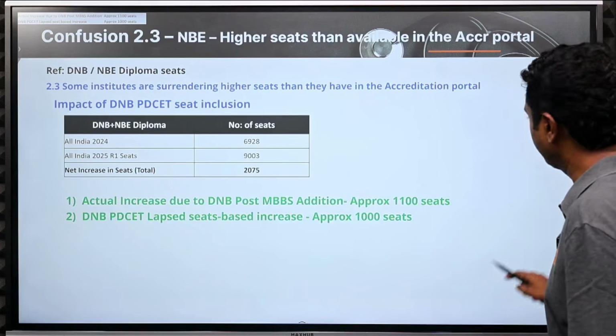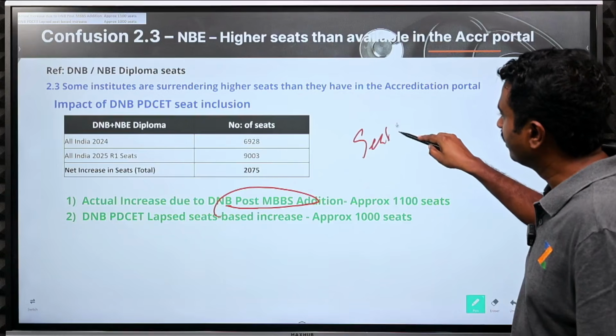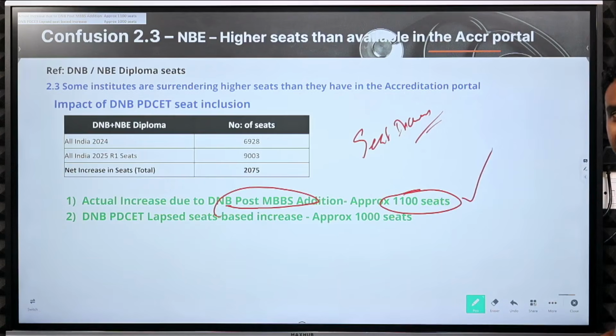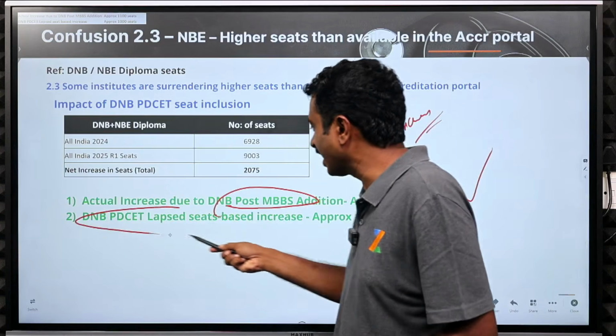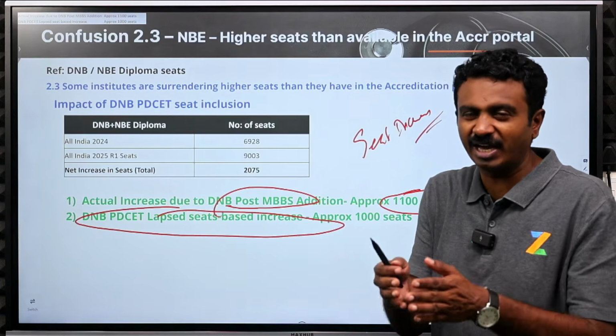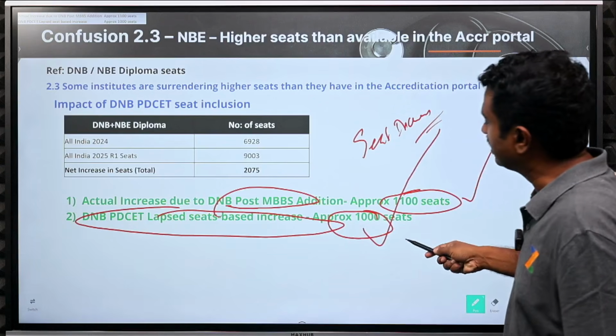Why did it happen? Actual increase. What you see in the seat increase thing in ZyNerd, you go and select DNB, whatever you see will be approximately 1,100 seats. Only 1,100 will be there. But DNB PD set lapsed seats, that we cannot account for. We have tried our level best to account for. If you ask for a case, we will be able to generate that. This is another 1,000 seats, which is a very good increase.